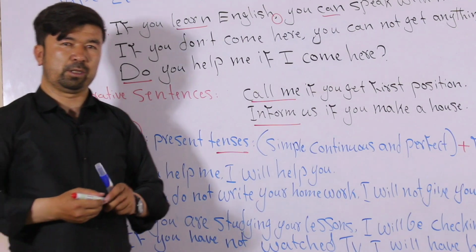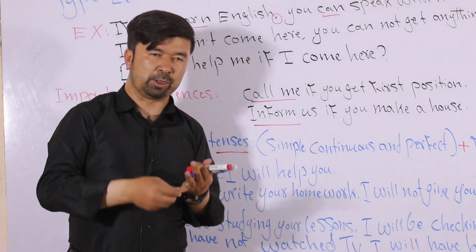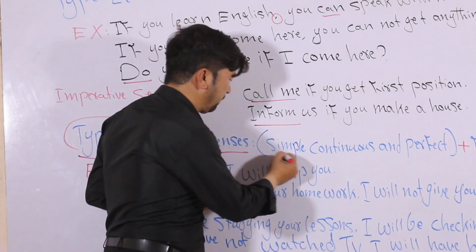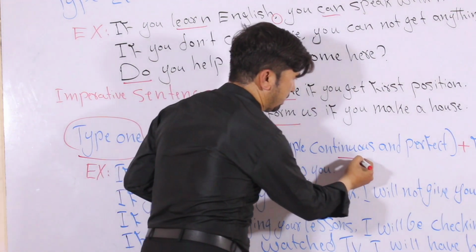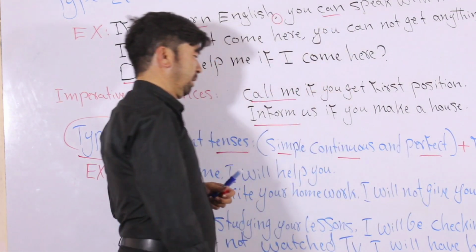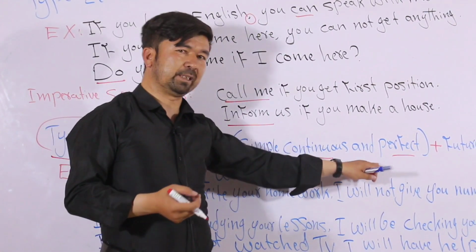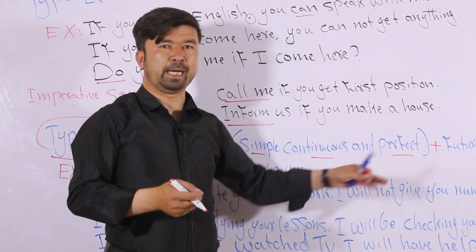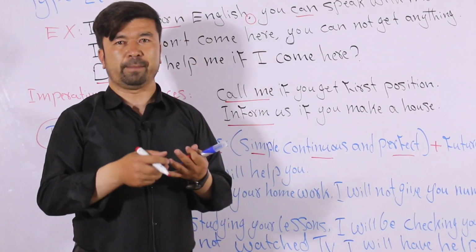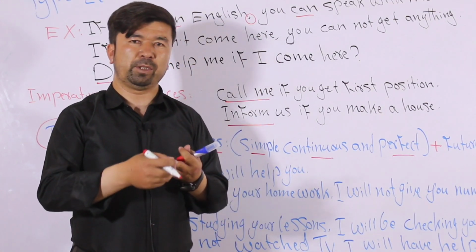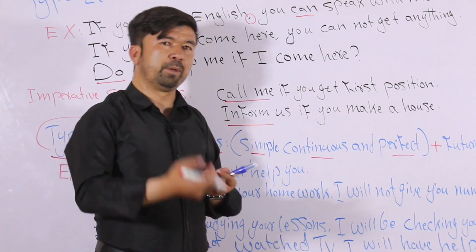Present tenses will include three tenses: simple present tense, present continuous tense, and present perfect tense. یعنی ما در تایپ 1 میتونیم هم از زمان حال ساده و هم از زمان حال جاری و هم از زمان حال کامل استفاده کنیم با if clause.